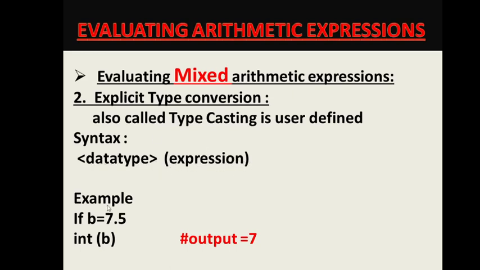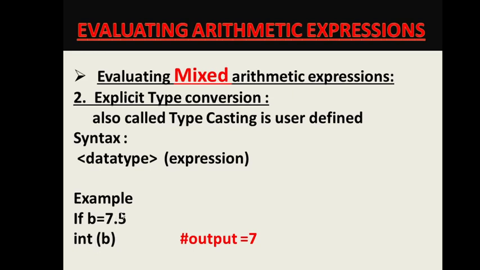For example, if b is 7.5, in the first line b is 7.5, meaning b is a float. Then if I write int(b), in front of b I write int, so now b becomes an integer. And if I print this line, the output will be 7, not 7.5, because I have converted 7.5 to an integer.